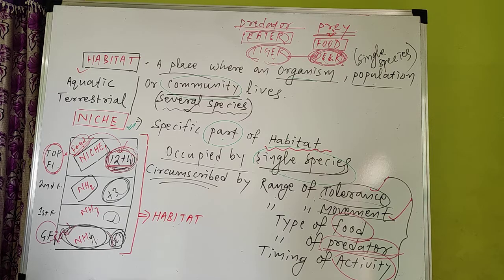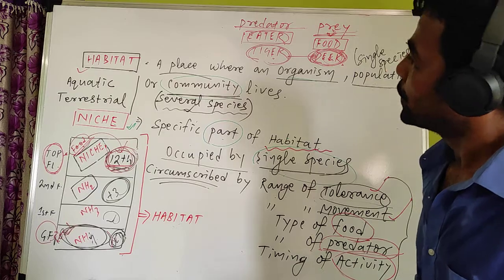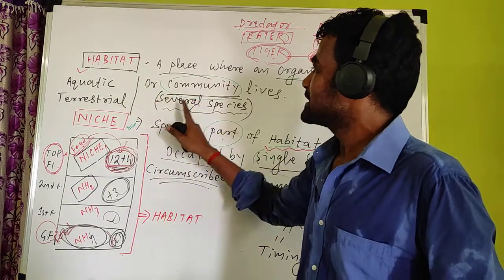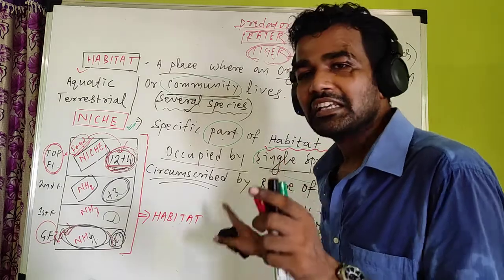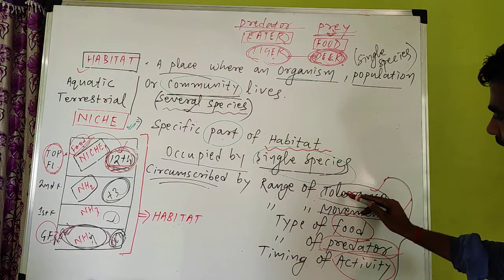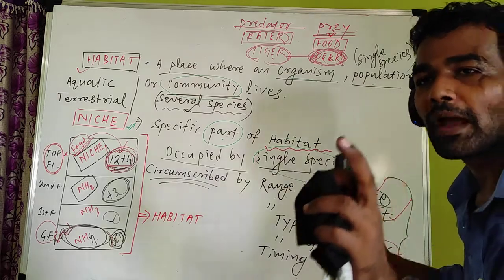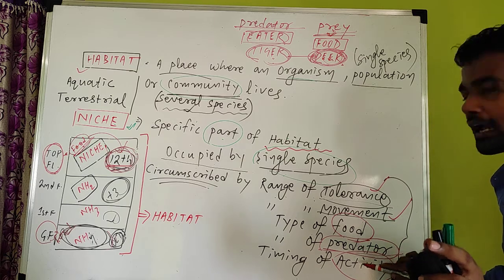So what we have discussed in this, the habitat and niche, one conclusion we can derive from here. What is the conclusion? We can say habitat contains many species, niche contains one species, and that niche is determined by the function of the organism. Because here I have written many things, many factors determine the niche: tolerance, movement, food, predator, activity.